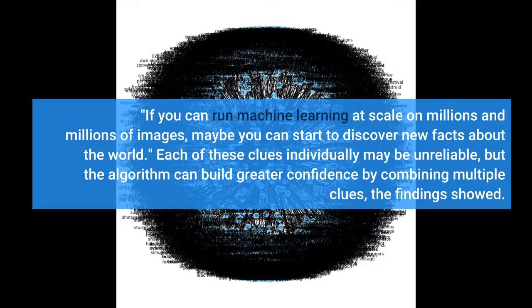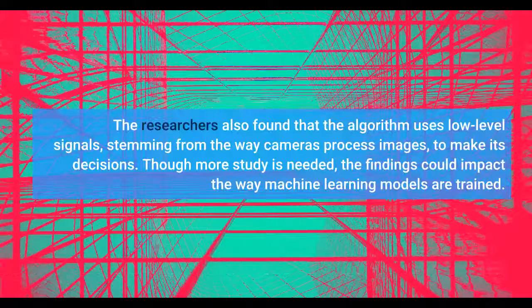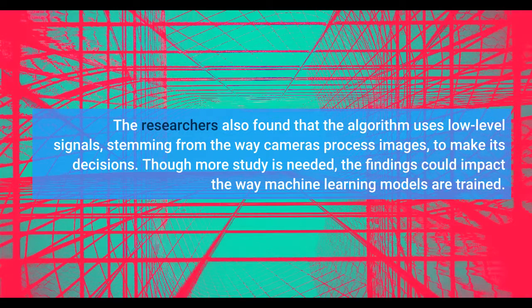Each of these clues individually may be unreliable, but the algorithm can build greater confidence by combining multiple clues, the findings showed. The researchers also found that the algorithm uses low-level signals, stemming from the way cameras process images, to make its decisions. Though more study is needed, the findings could impact the way machine learning models are trained.